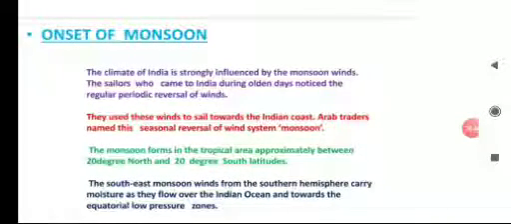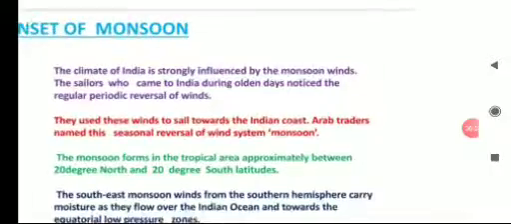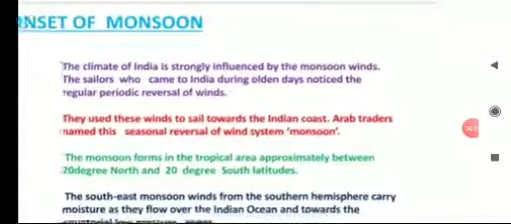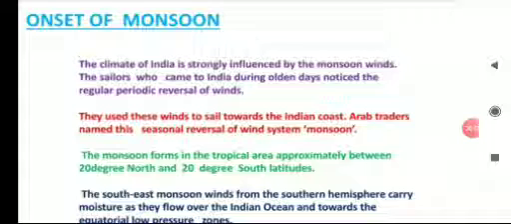The climate of India is strongly influenced by the monsoon winds. The sailors who came to India during olden days noticed the regular periodic reversal of winds. They used these winds to sail towards the Indian coast. Arab traders named this seasonal reversal of wind system monsoon. So children, those winds which bring the rain-bearing clouds to India are called monsoon winds.